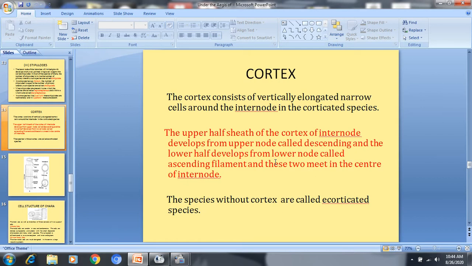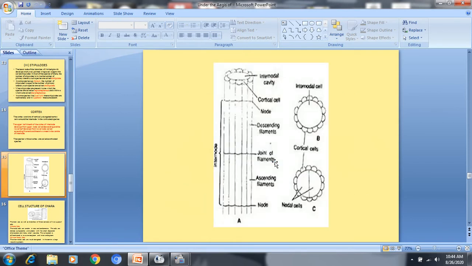But from where does this cortex originate? This cortex which is present in the corticated species, as you can see in this diagram, these cortical cells or sheath-like cortical cells originate from the nodes, and the complete sheath doesn't originate from a single node; rather half portion of this sheath originates from the upper node and half portion of this sheath originates from the lower node.